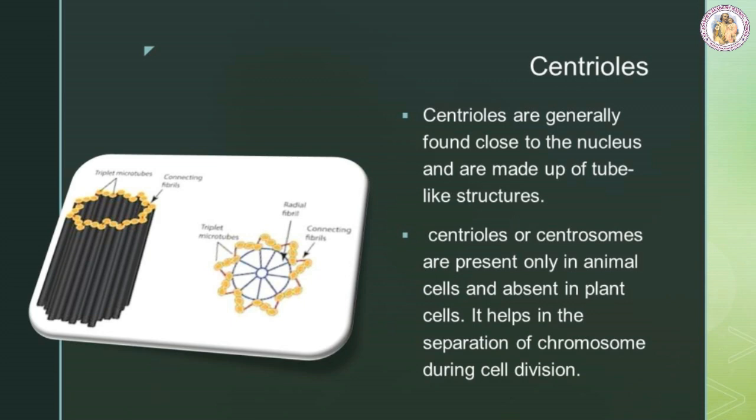Centrioles. They are generally found close to the nucleus and are made up of tube-like structures. Centrioles or centrosome are present only in animal cells and absent in plant cells. It helps in the separation of chromosomes during cell division.